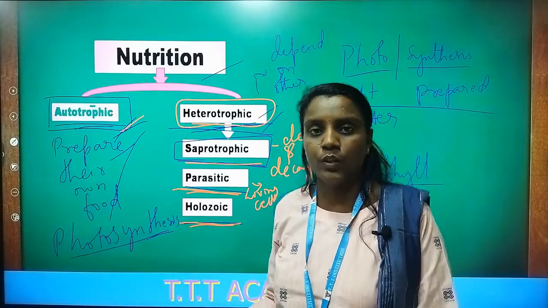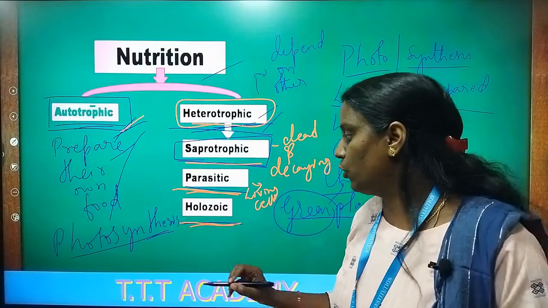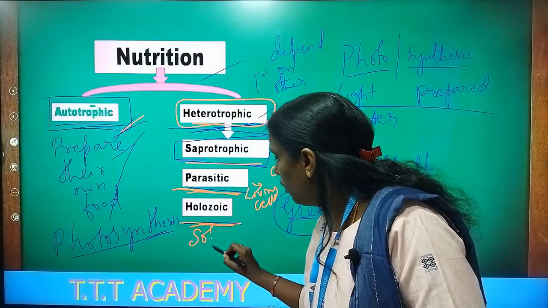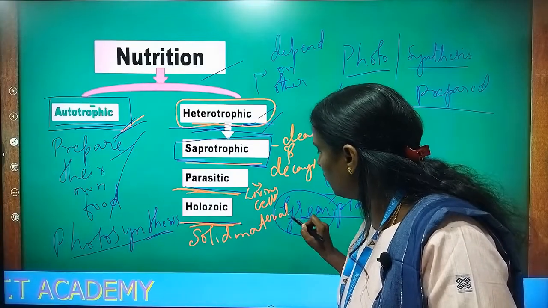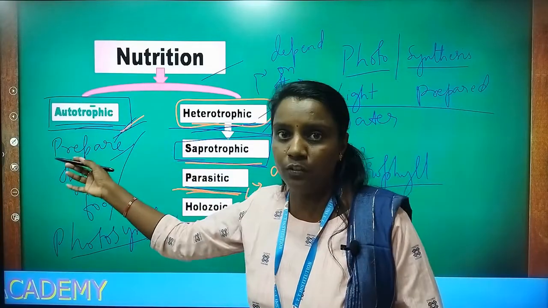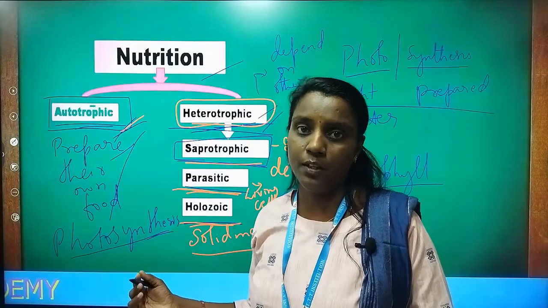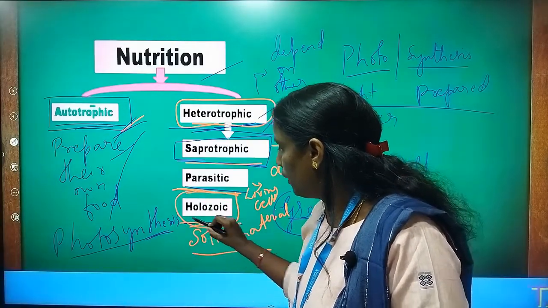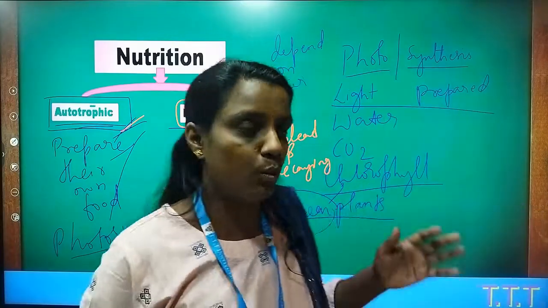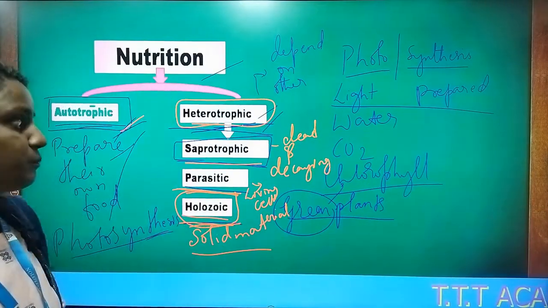Then coming to the holozoic, the main example is us. We are holozoic organisms, where we depend for food on solid materials. We may get the solid materials from autotrophs, that is, maybe from the plants. Organisms having such nutrition, we call holozoic organisms or holozoic nutrition.